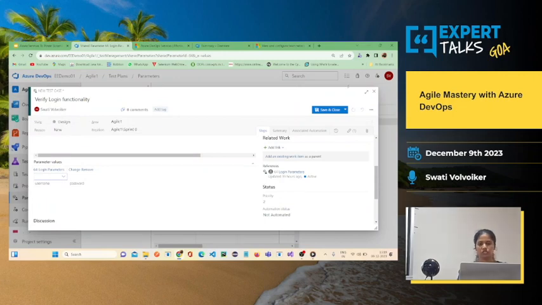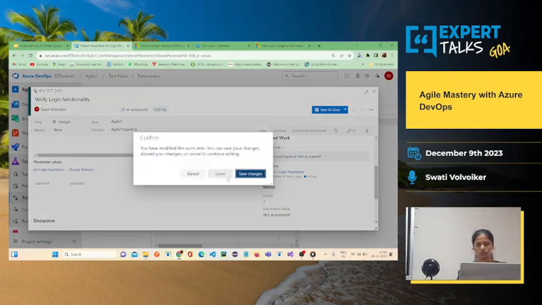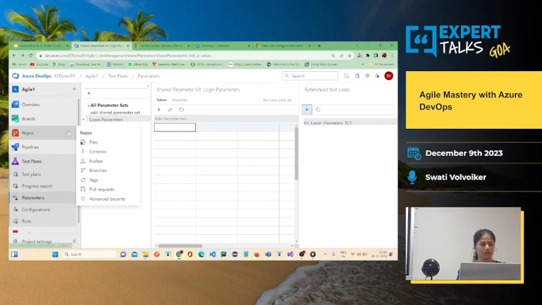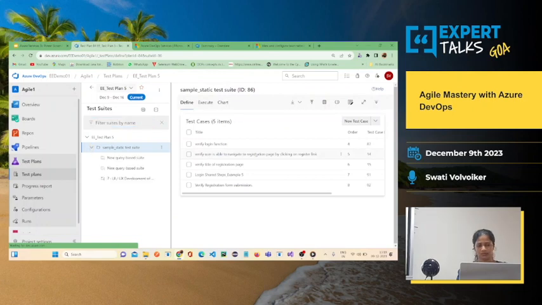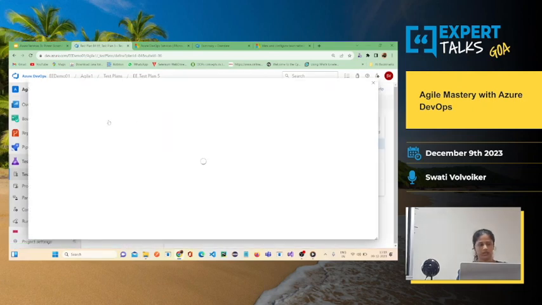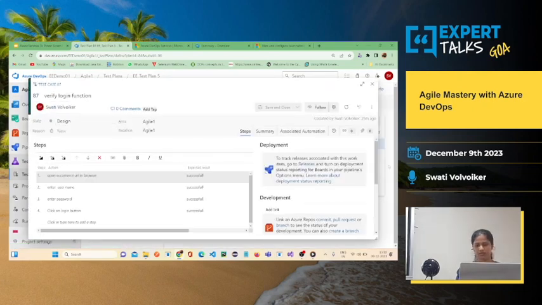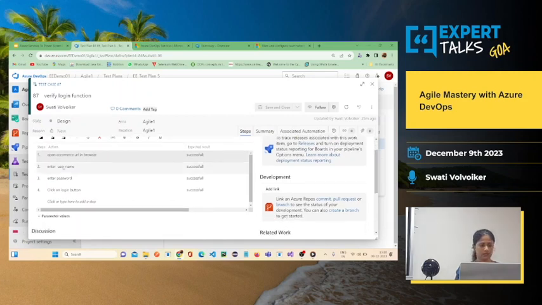So here the options will get, wait, let me give you some other example. Under test plan I'll go, I'll select one of these already existing test cases.